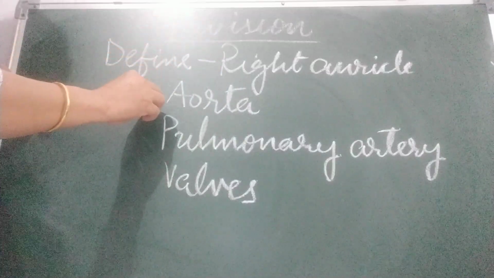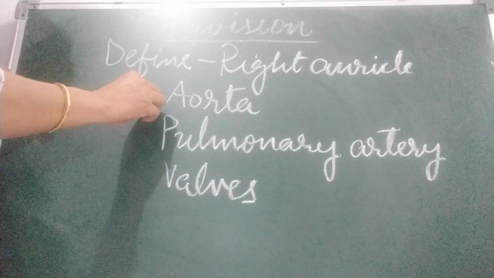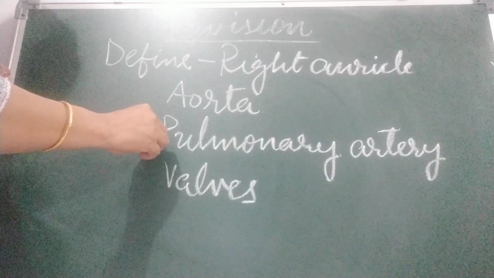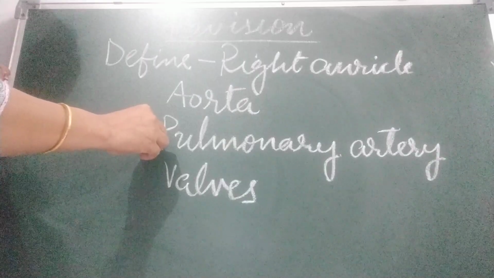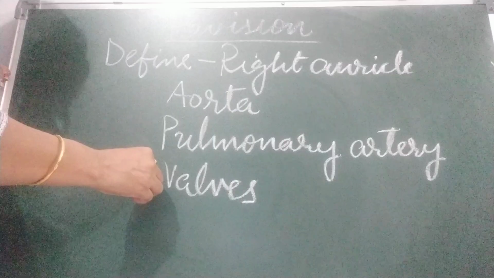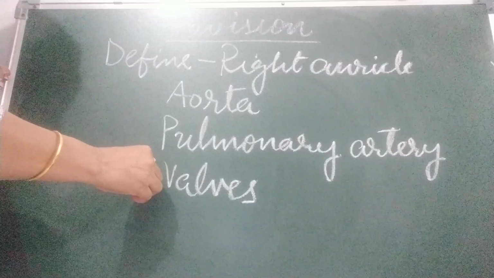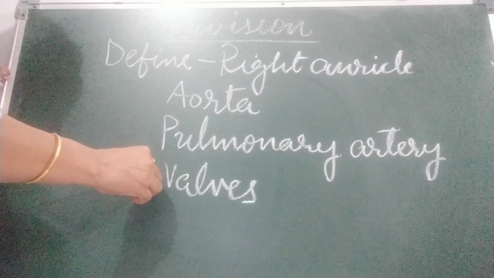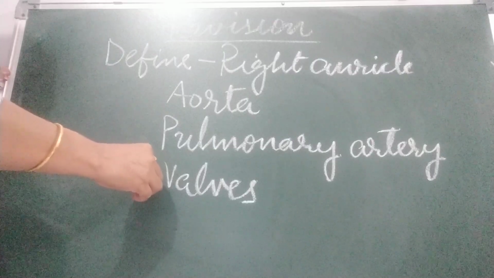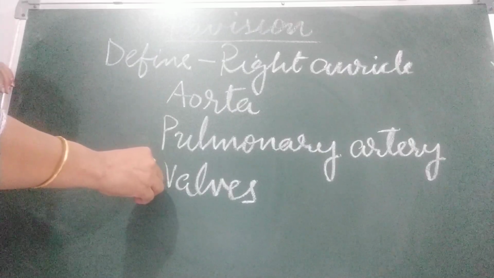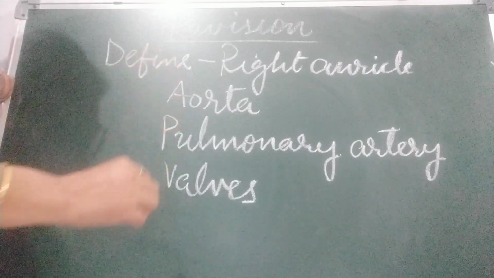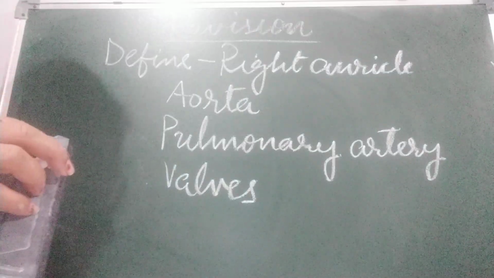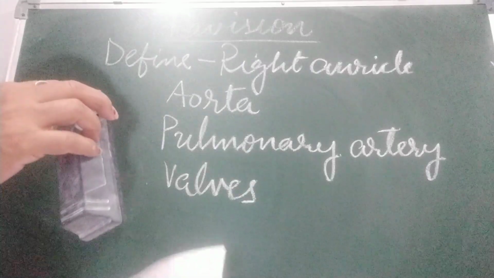What is aorta? It carries blood to different parts of the body. What is pulmonary artery? It takes blood to the lungs for oxygenation. What are valves? They separate each of the chambers so that there is no mixing of blood. They allow blood to flow only in one direction. So this is the definition of these things. In this manner you revise the definitions of all the things. Okay.